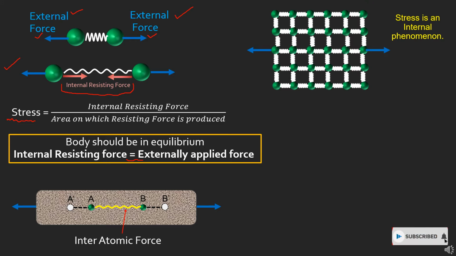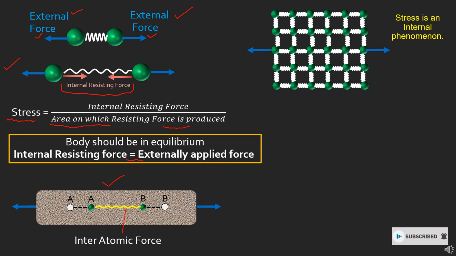And for defining stress, we will take the ratio of internal resisting force divided by the area on which this resisting force is produced. This concept of area will be cleared in a while. This can also be visualized with this figure.